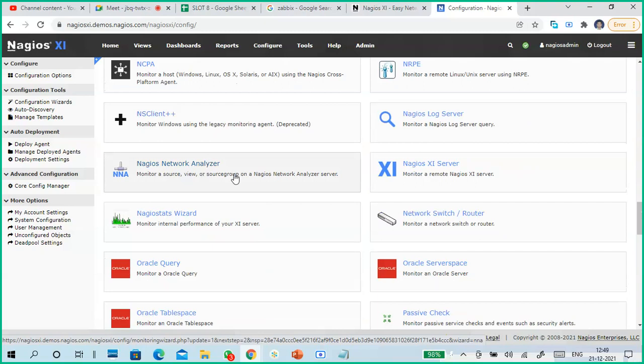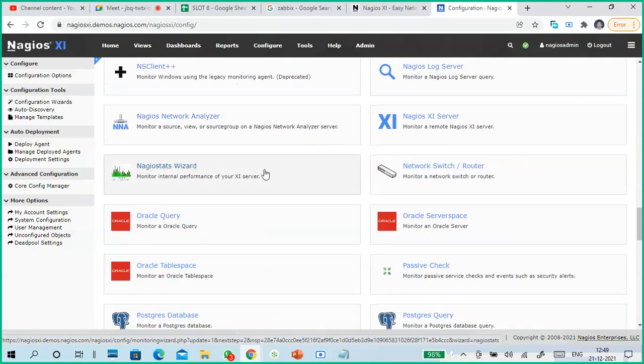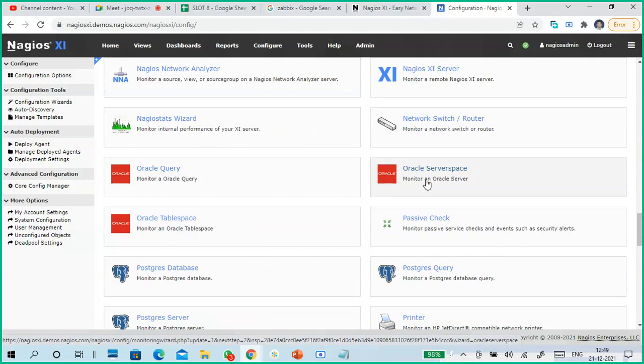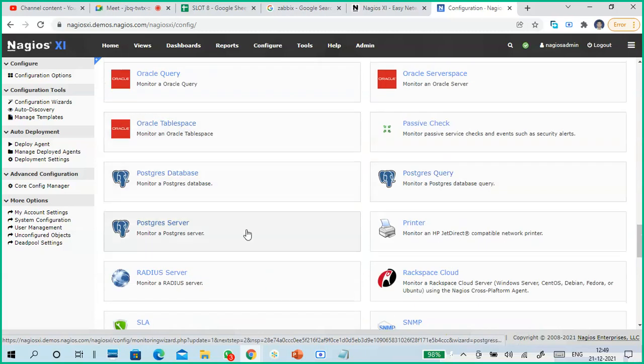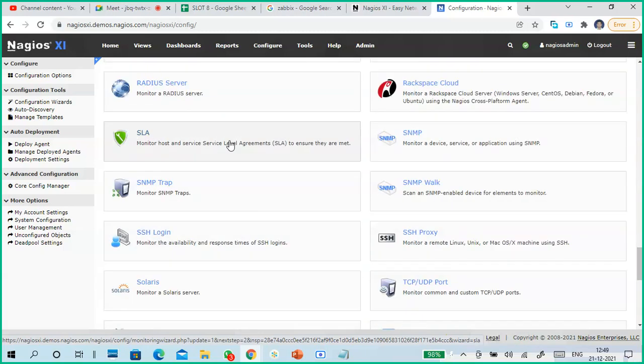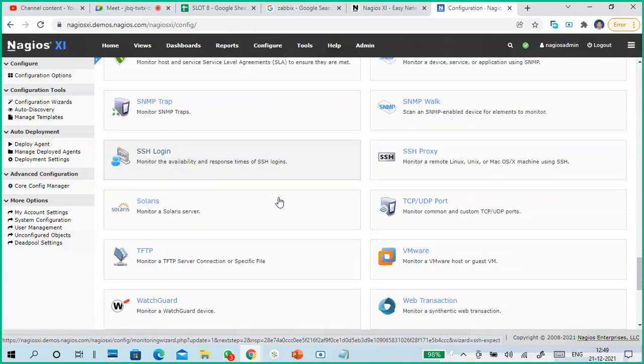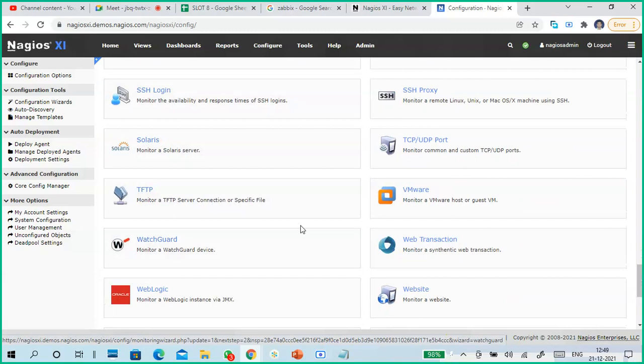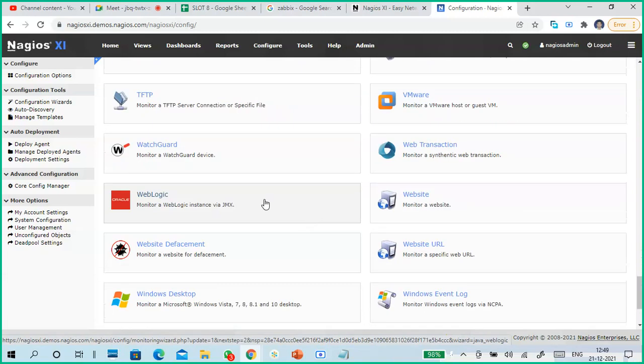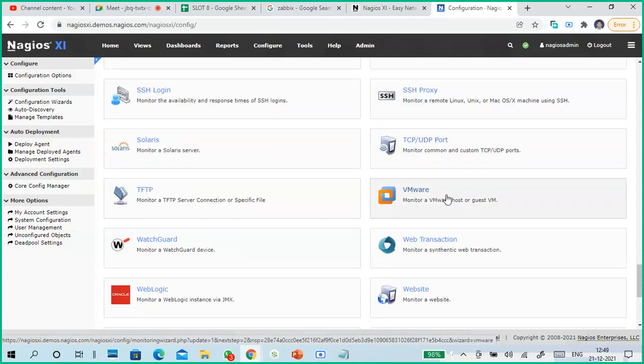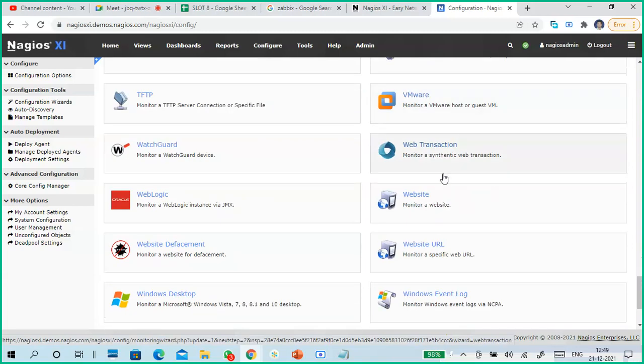Nagios network analyzer, so how the network is going on. Oracle queries, Oracle server space, table space, Postgres databases, SLM monitoring, service level agreement monitoring, SNMP traps. Okay, like this. See, you can keep going. WebLogic server, VMware virtual machine server.